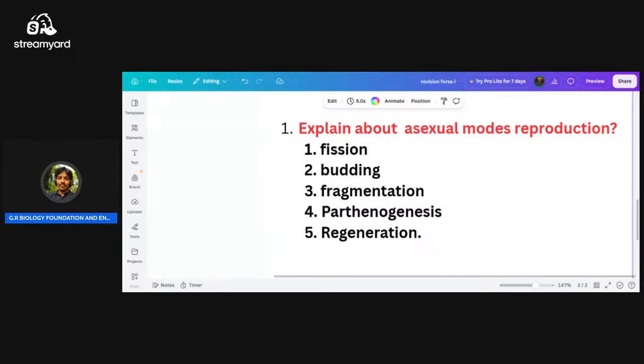Parthenocarpic here means that without fusion, the ovule changes into a zygote. That changes into a male, while the fertilized one develops into a female, which is diploid.